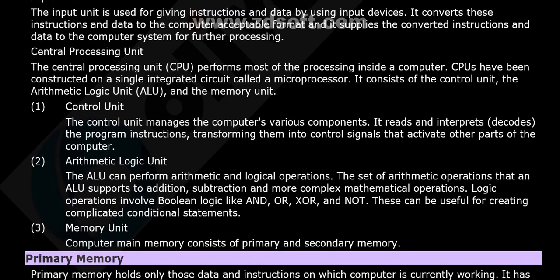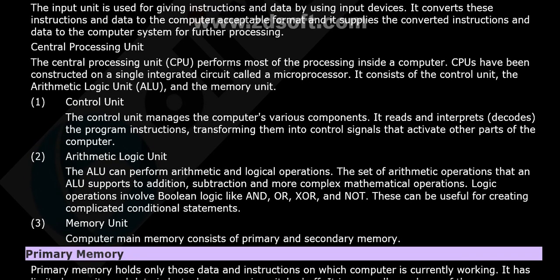So let's look at the CPU. The CPU performs most of the processing inside a computer. CPUs are constructed on a single integrated circuit called a microprocessor. It consists of the control unit, the arithmetic logic unit, and the memory unit. Let's look at the control unit. The control unit manages the computer's various components. It reads and interprets the program instructions, transforming them into control signals that activate other parts of the computer. Okay, so that's how the control unit works.